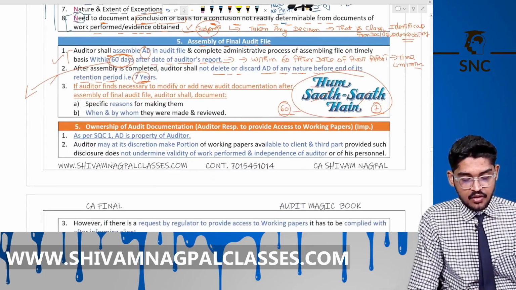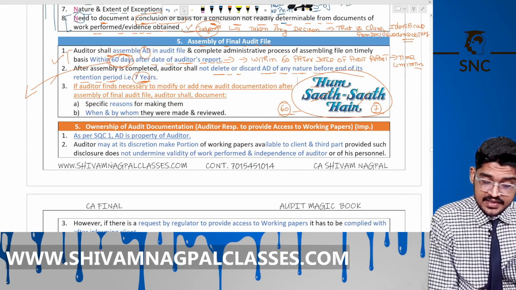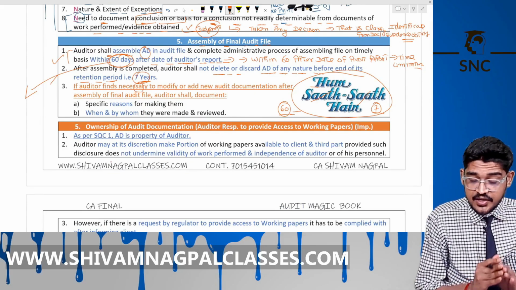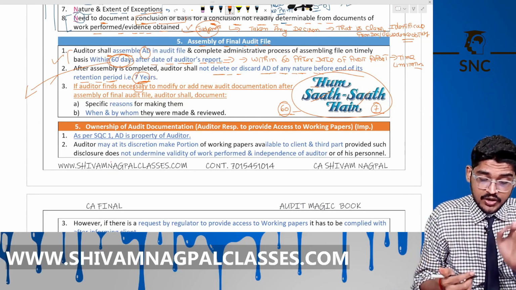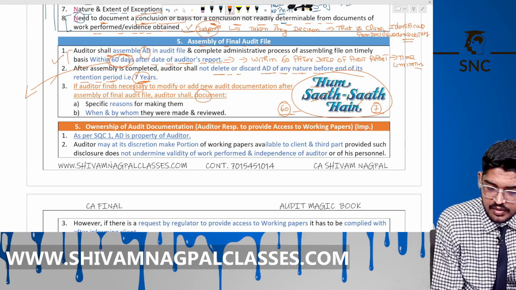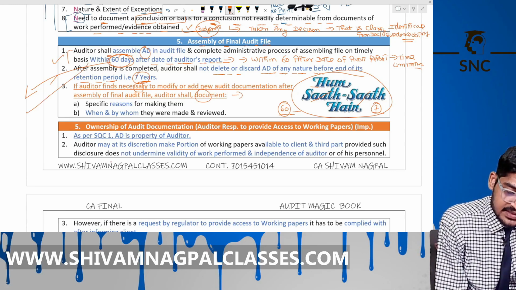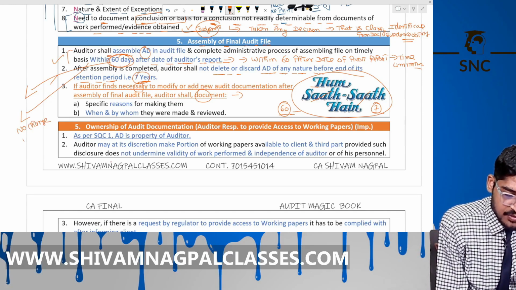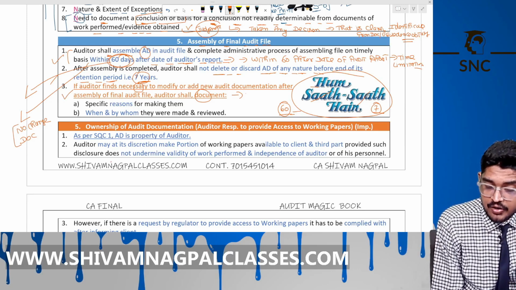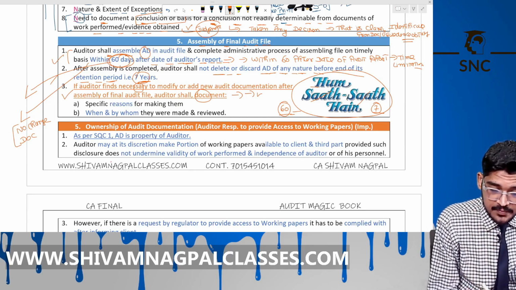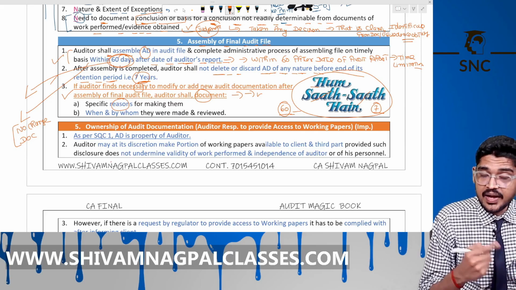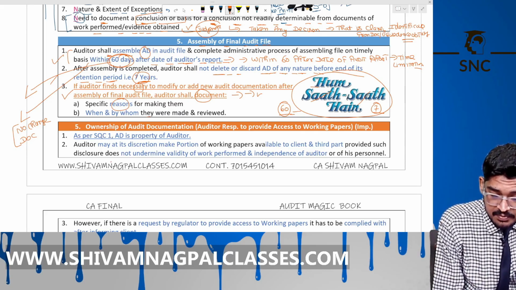Okay. Now, if the auditor finds any necessity to modify or add any new documentation after the assembly of the final audit file, that auditor shall document. After this time period, no change is allowed. No change in documentation is allowed. But in this case it is allowed. If you want to make changes in the audit documentation, then you should record the reason for making the changes and why and by whom these were made and reviewed.